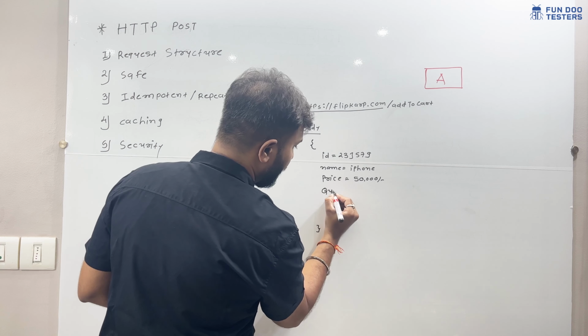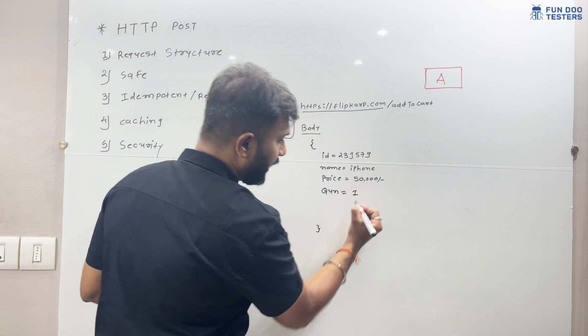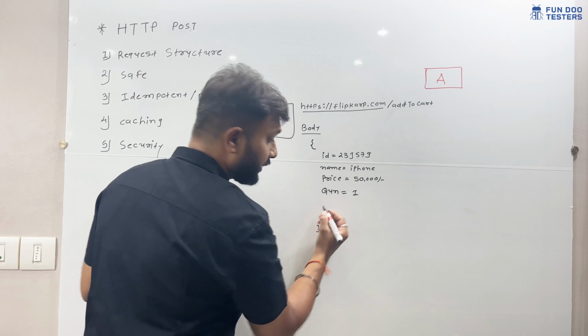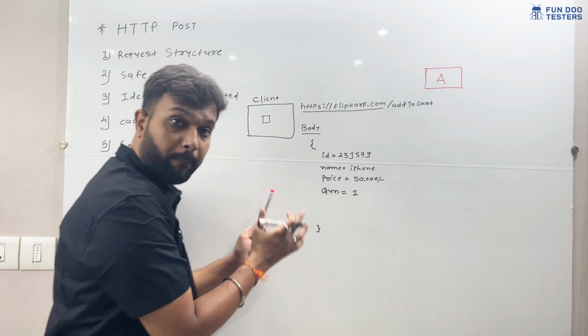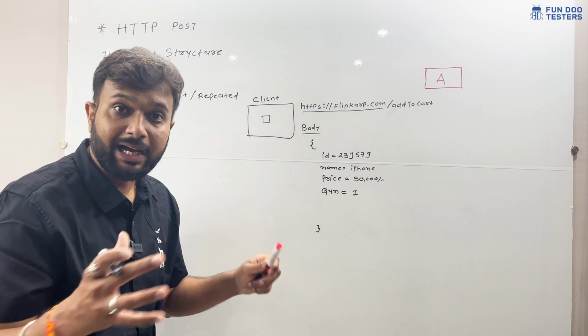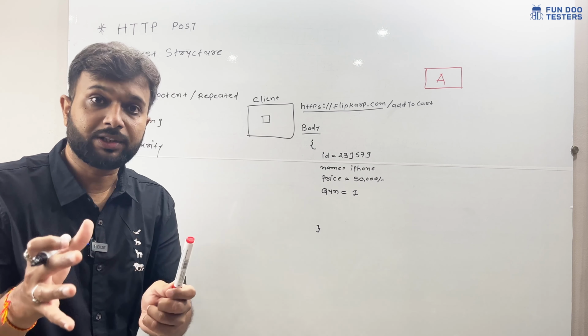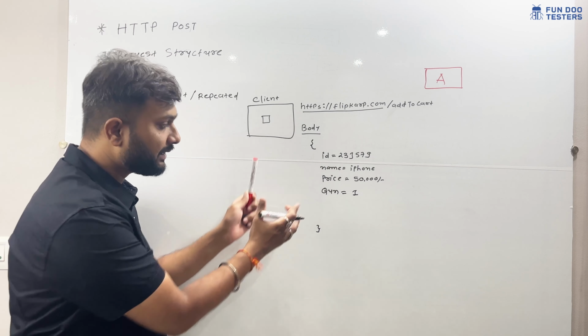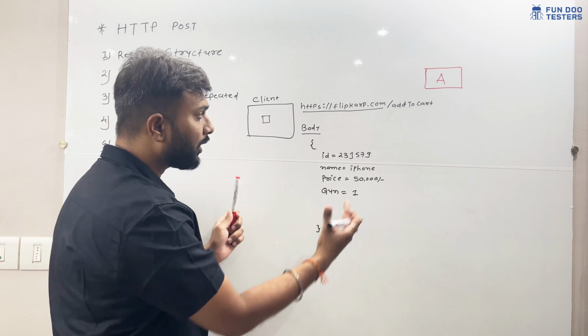So quantity, qty equal to 1, and color, because all these parameters we are selecting from the client. Whenever we are on a product page, at that time we are selecting these parameters. If there are multiple colors available, then we select a color, otherwise quantity or size. If I need size 32 or 36, this information we are going to send to the server.